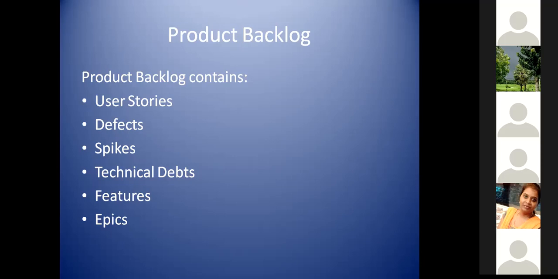Technical debt. It is not only that we always develop functionalities and requirements and deliver them. Parallelly, we should also think about, let's take one example. In your application, the search functionality is always bringing a lot of defects. And your architect is saying it is actually time to refactor the code because it always has problems.